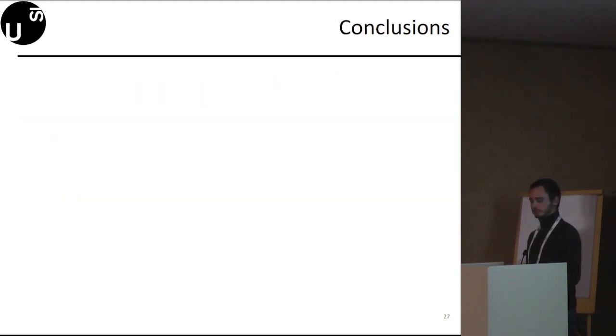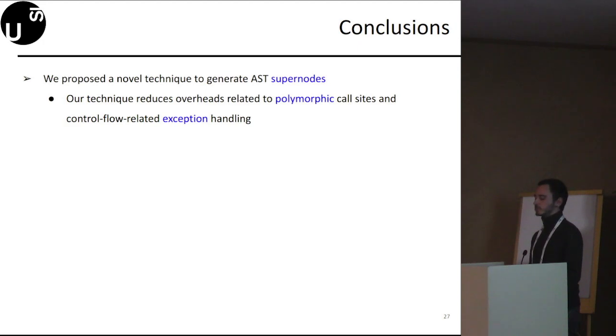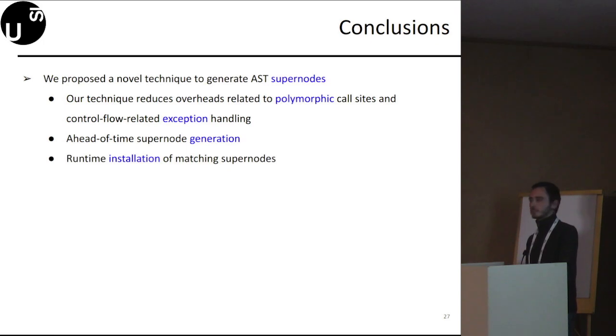To conclude, we proposed a novel technique to generate AST supernodes. Our technique reduces overheads related to polymorphic call sites and control flow related exception handling. Our technique leverages ahead-of-time supernode generation and runtime installation of matching supernodes.